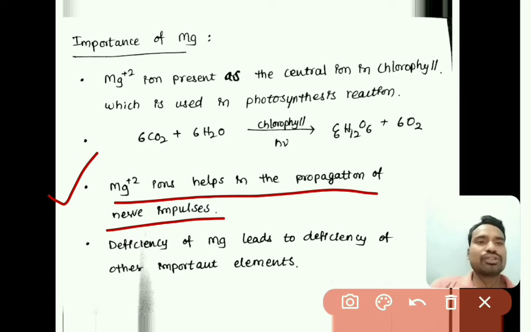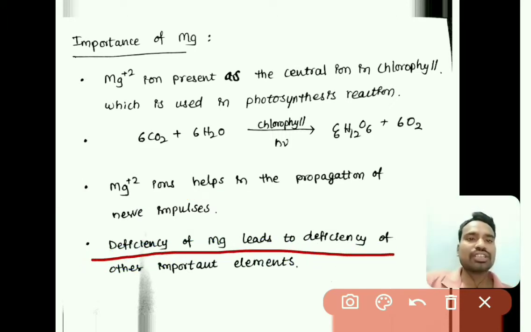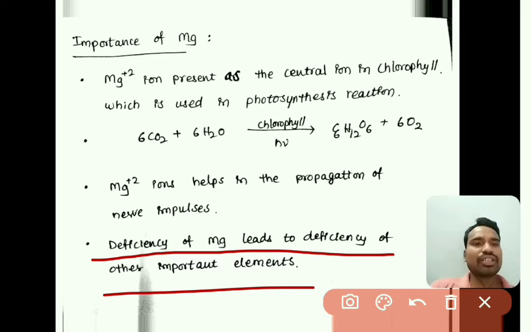Deficiency of magnesium may not lead to any particular disease, but magnesium is required in small quantities, and its deficiency leads to deficiency of other important elements.